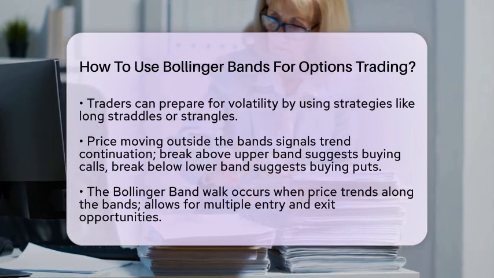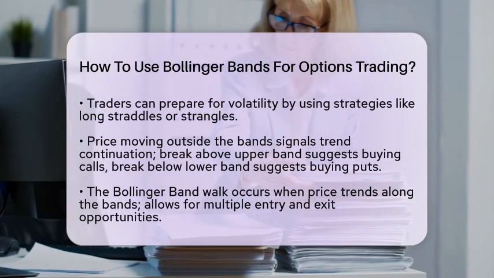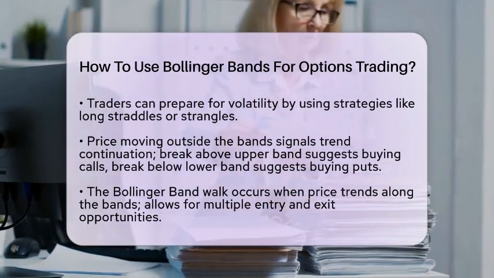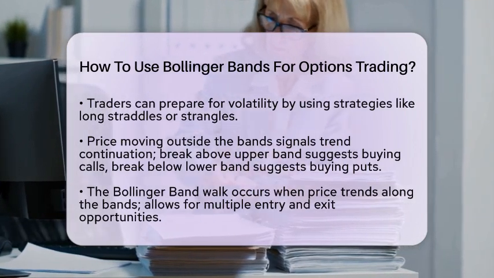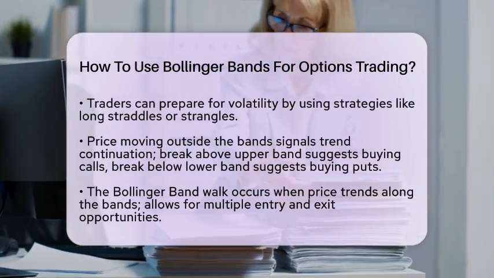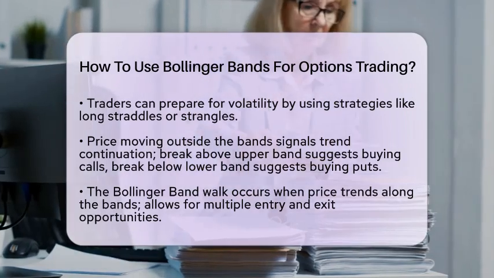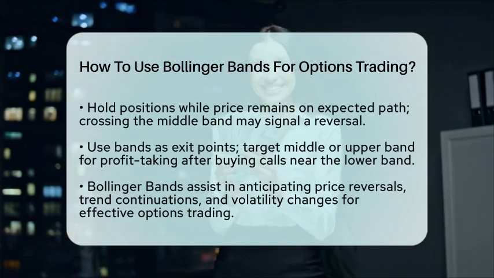Another interesting pattern is the Bollinger Band walk. This happens when the price walks along the upper or lower band during a strong trend. Options traders can enter and exit positions multiple times. For example, you might buy calls on bounces off the upper band in an uptrend or puts on bounces off the lower band in a downtrend.